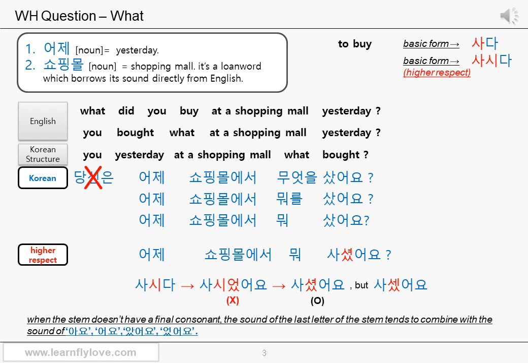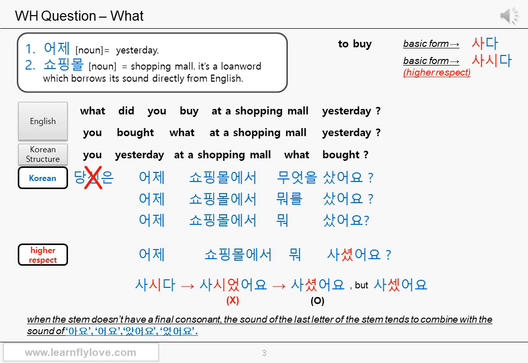Yesterday, 어제, at a shopping mall, 쇼핑몰에서. We use the particle 에서 because a shopping mall is the place where the action is actually taking place. What? 무엇을 or 뭐를. We can use the object particle 을 or 를 for what.